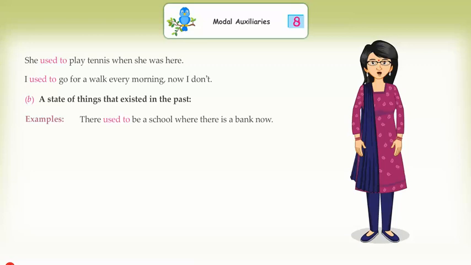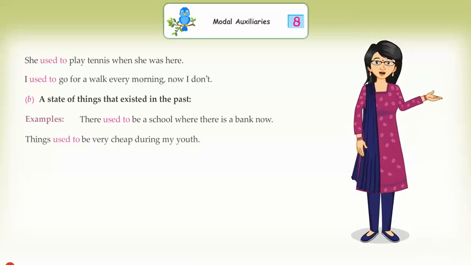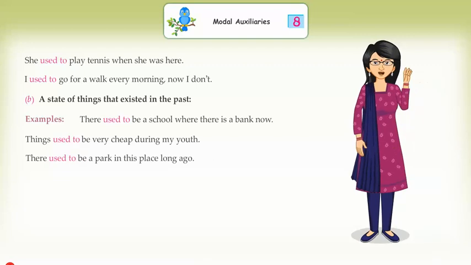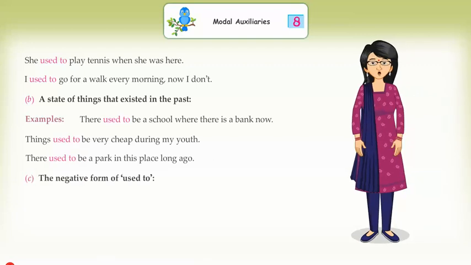Examples: There used to be a school where there is a bank now. Things used to be very cheap during my youth. There used to be a park in this place long ago. C. The negative form of used to.